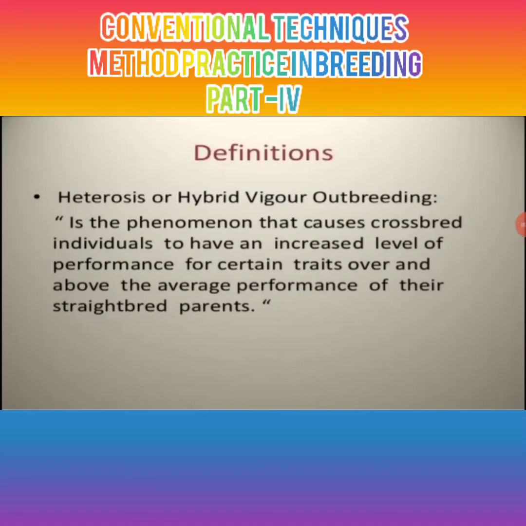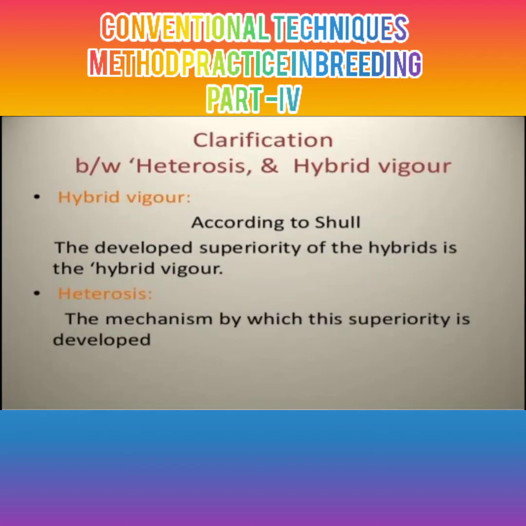Technique number 4 is heterosis and hybrid vigor. Heterosis, or hybrid vigor, is an outbreeding process. It is the phenomenon that causes a crossbred individual to have an increased level of performance for certain traits over and above the average performance of their straight breed. Let's see the clarification: what is heterosis and hybrid vigor?